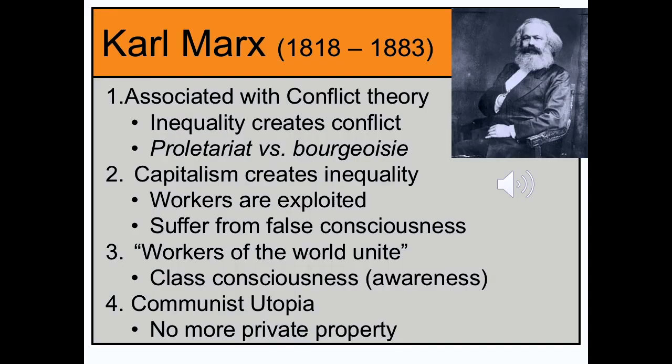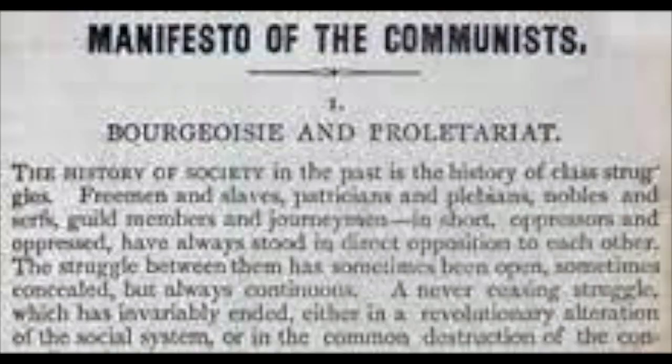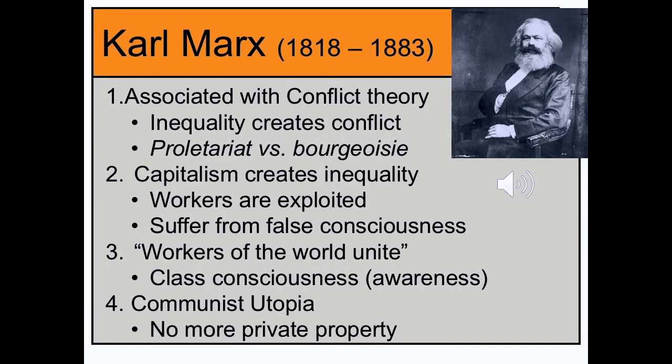In 1848, he wrote the Communist Manifesto, and this is where he famously said, "Workers of the world unite." He wanted unions to put pressure on factory owners so that the workers were no longer exploited. What he ultimately thought was going to happen was that all the workers would get together and overthrow the bad bosses, take over the factories, and then collectively work together and share alike.